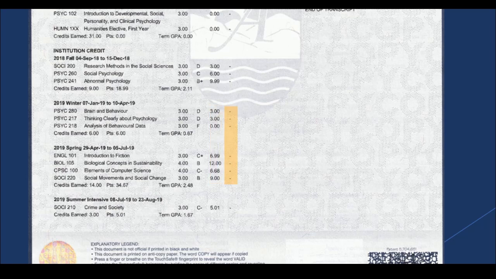The R column, R for repeat, is used to indicate when a course has been repeated. If a course has been repeated successfully, only the higher grade is used in the calculation of your GPA.